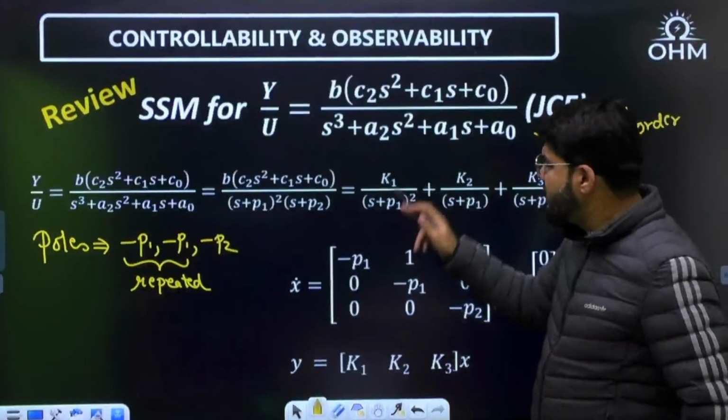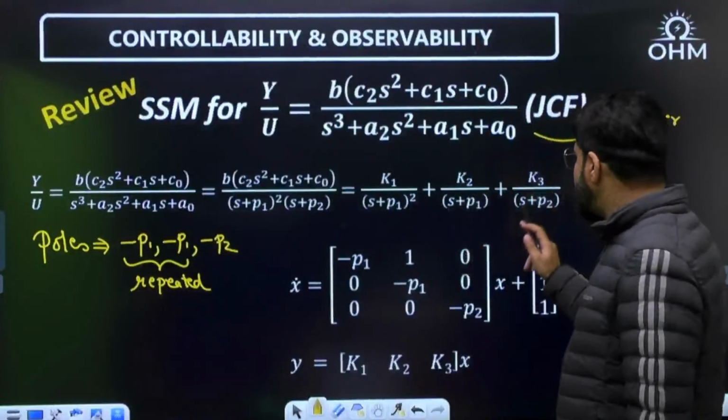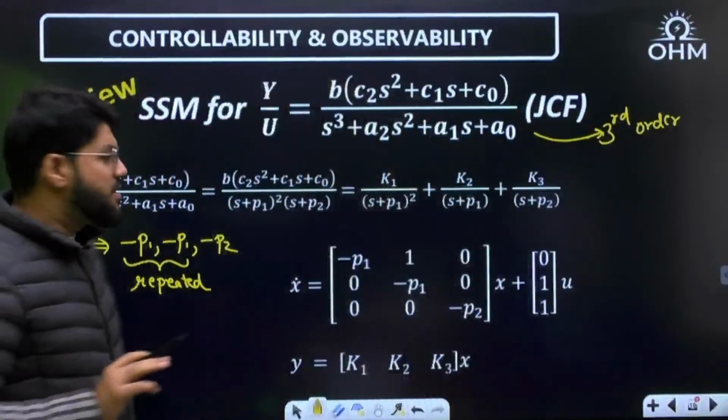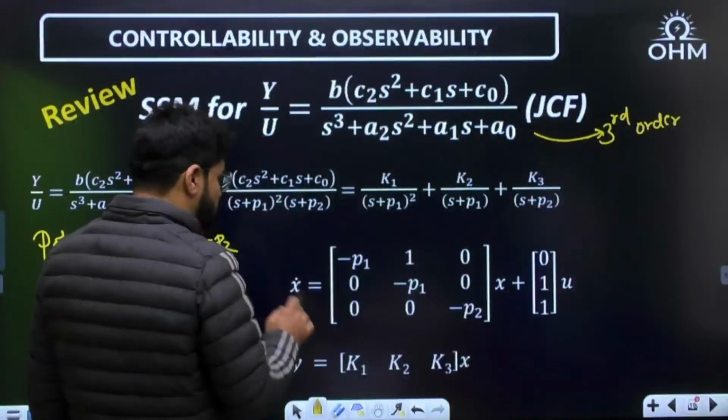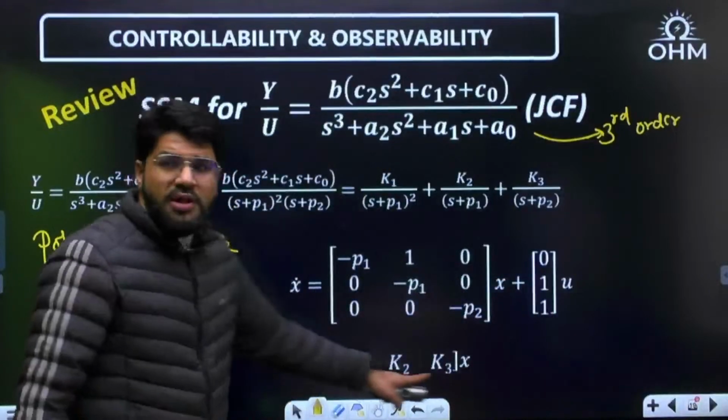So we write it as k1 upon (s plus p1) whole square plus k2 upon (s plus p1) plus k3 upon (s plus p3). Okay, now what is the state space form? What is the JCF state space form? X dot is Ax plus Bu, y equal to Cx. Okay, now see, what is Cx?